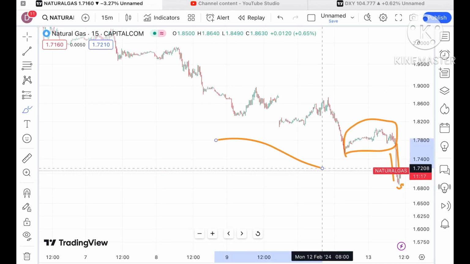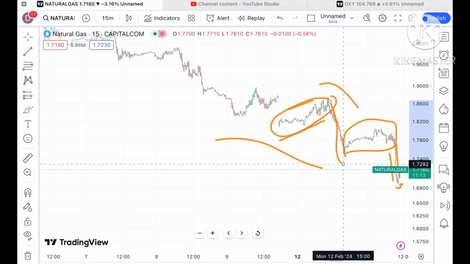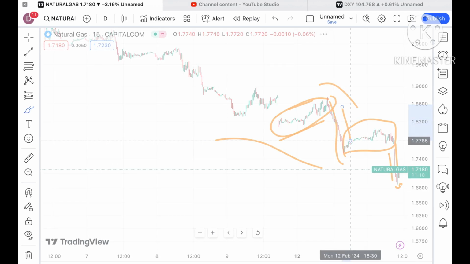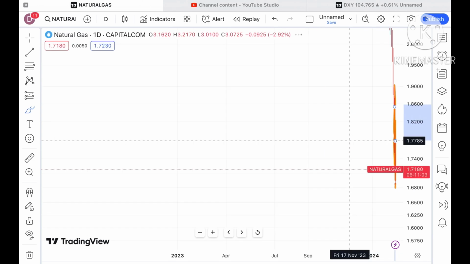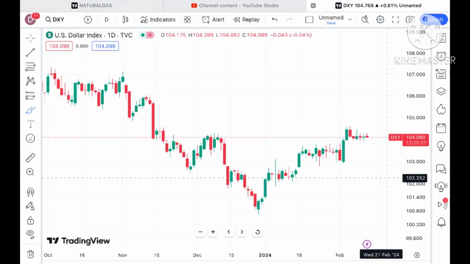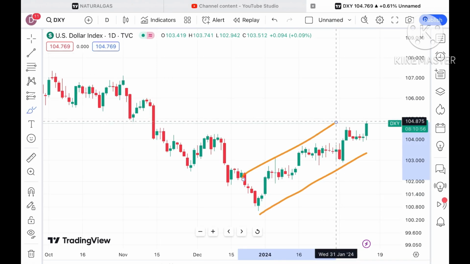Now this is the 15 minutes chart. What you can see is that even the 15 minutes chart is showing a continuous downtrend. We have seen it try to go a little up, but then a sharp fall comes. Now let's look at the day wise chart, where continuous red candles are forming. If we look at the dollar index also, you will understand how the price is moving.